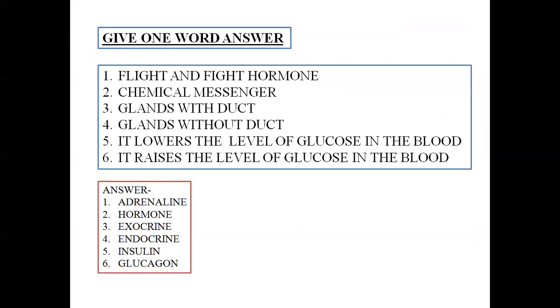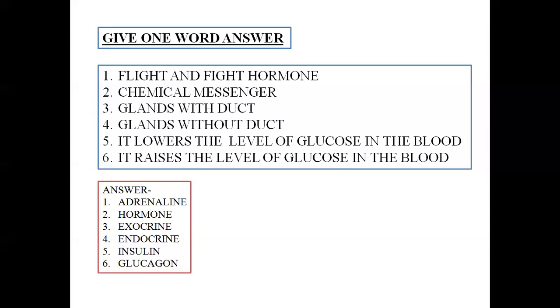I said that it helps in increasing the heartbeat, helps in breathing, helps in conversion of glycogen to glucose in the liver so that the blood can transport excess glucose and oxygen at a faster rate to the muscles so that muscles can utilize it, then form adenosine triphosphate, ATP, so that it can utilize those parts for vigorous or rapid contraction. And as a result, adrenaline is known as the flight and fight hormone.